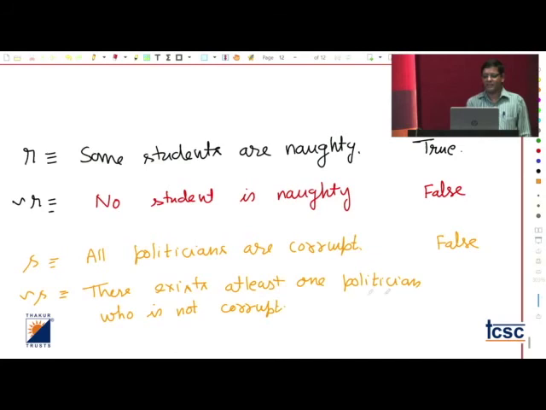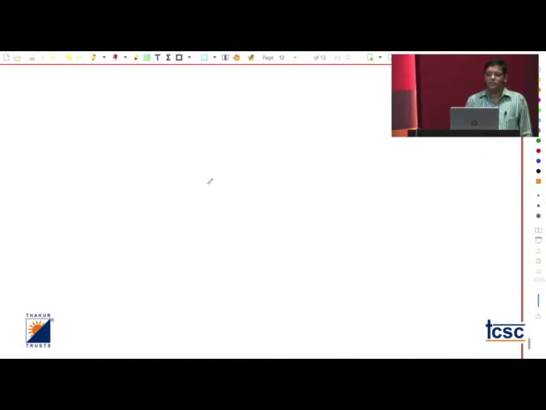Just like that, if I blame the entire class for something and one of the students says that I am not as you say, then at least one has opposed it, so definitely my statement is not valid, therefore false, right? So the logic I have explained is that a statement should be either true or false, but not both at the same time.